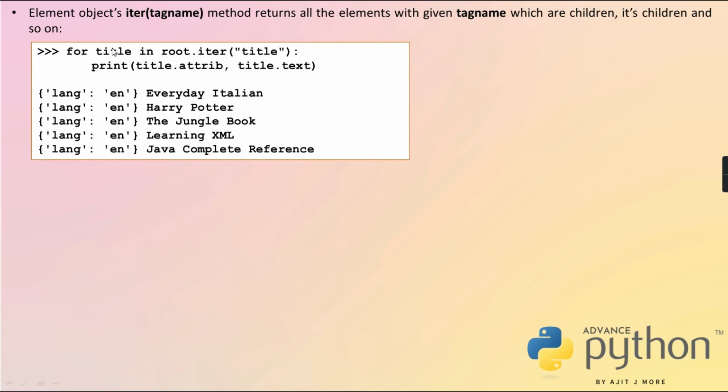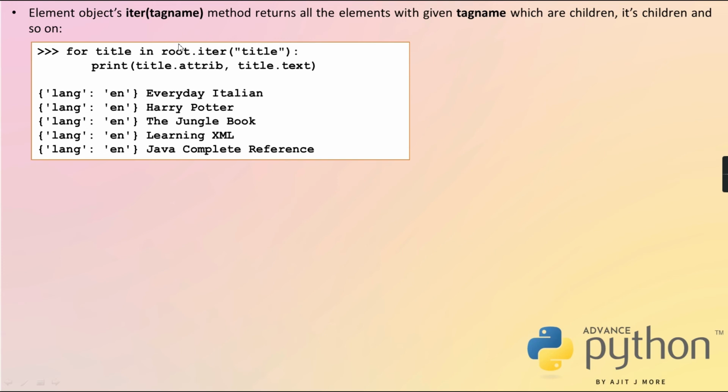Right? So for example I have written root dot iter title. Root dot iter title. So root elements, children, children's children, and so on. In that entire structure, it will search all the elements with the name title, and it will return all those elements.